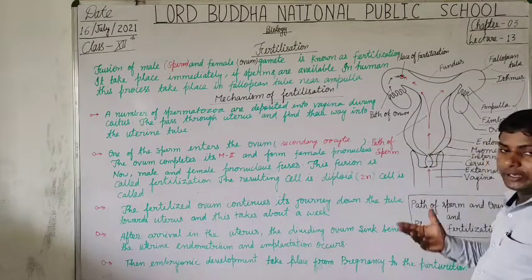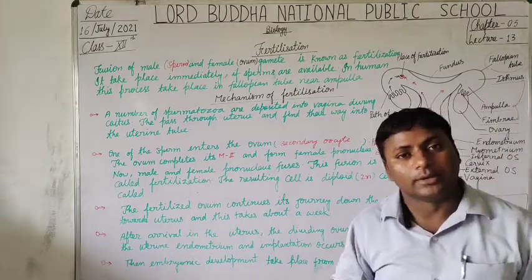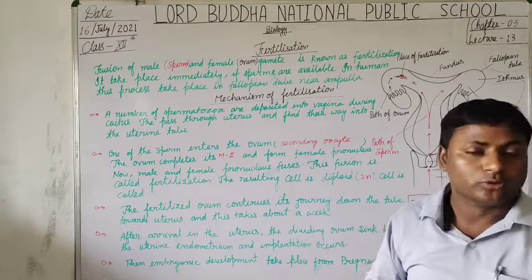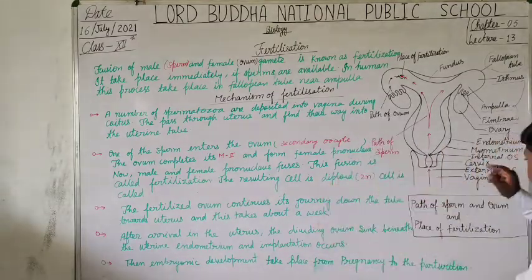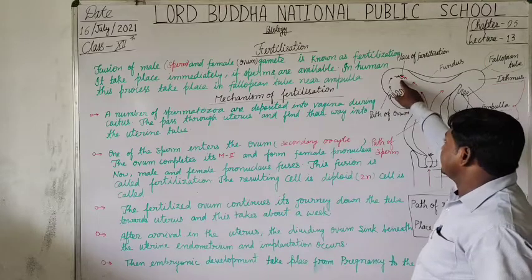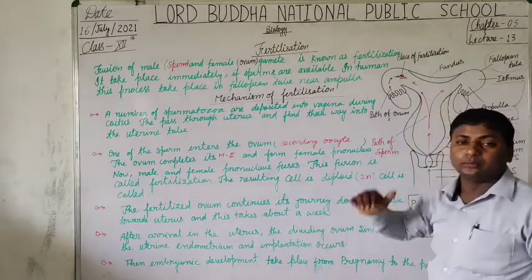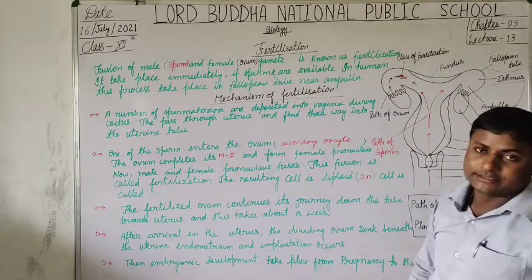And we very well know that the sperm has a large-shaped pronucleus. So this is the region near the ampulla where the process of fertilization takes place.